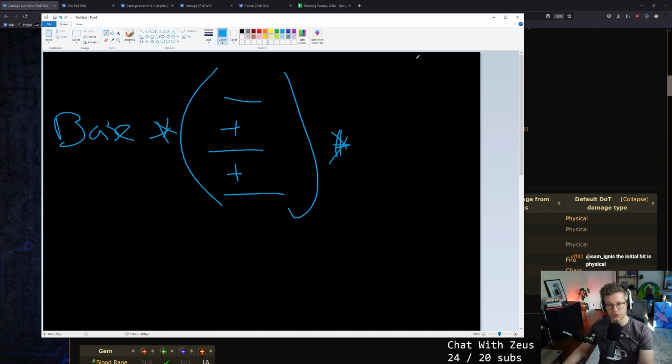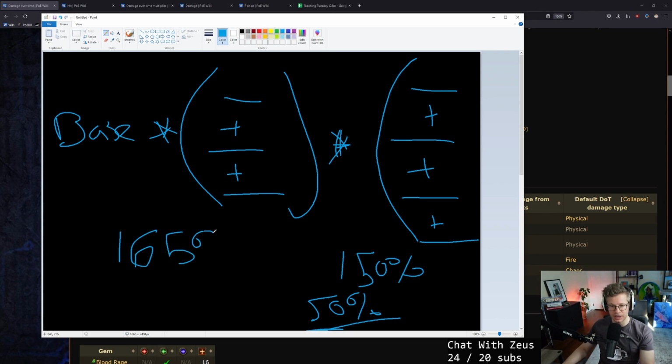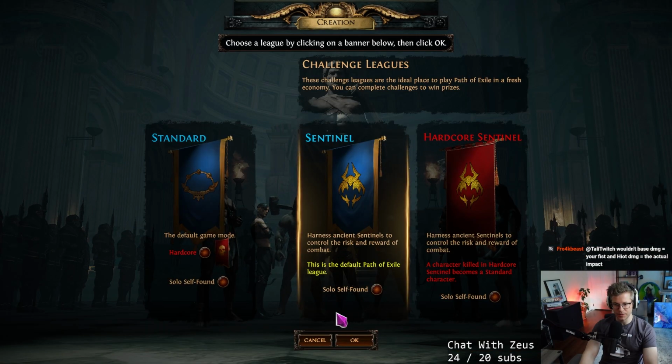When it is doing the damage over time, we then have an additive more multiplier, just a single more multiplier, that is our damage over time multiplier, right? So if we have 150 damage over time multiplier, that is just a 50% more damage multiplier. But since it's additive, if we get another 15 damage over time multi, it goes to 165, which is just a 65% more damage multiplier. That's the way you can think of it, kind of additively scaling its own more damage multiplier. That's the very top level basics of what damage over time is, the different pieces that generally go into it. Let's create a little baby character here.